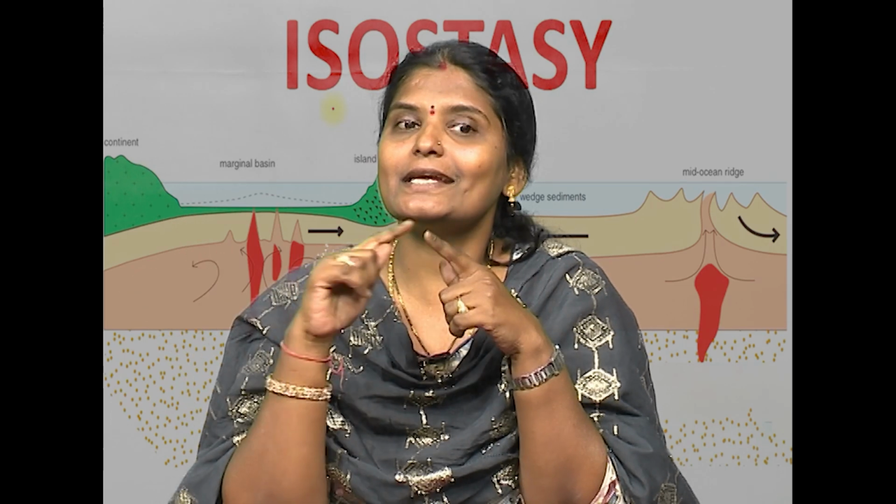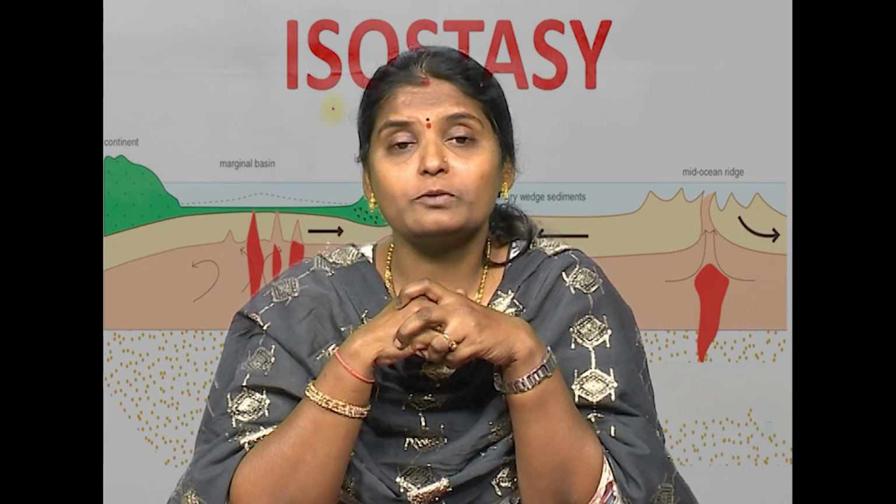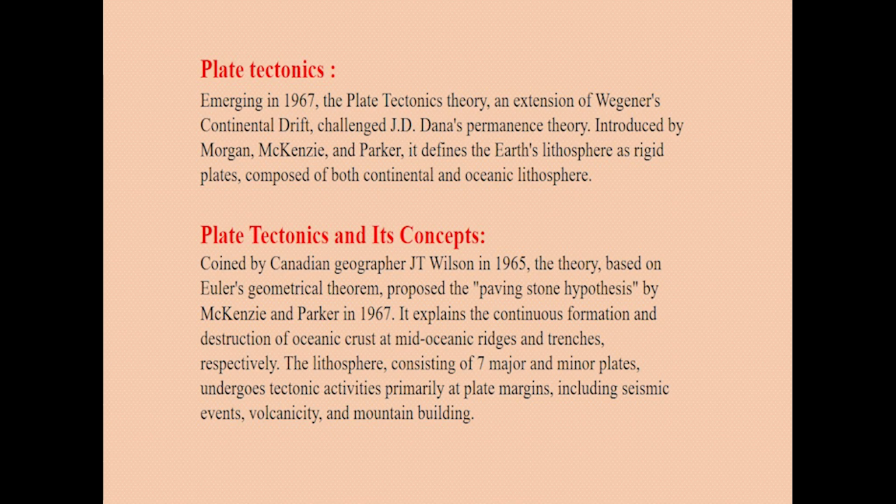So, plate tectonic theory is opposite to J.D. Dana's theory, and it is an extension of Wegener's continental drift theory, which was introduced by Morgan, McKenzie and Parker. It defines the Earth's lithosphere as rigid plates composed of both continental as well as oceanic lithosphere. So, let us see the concept of plate tectonics.